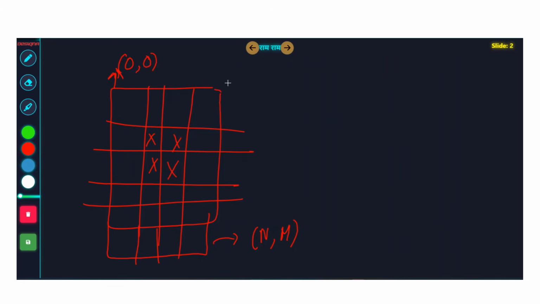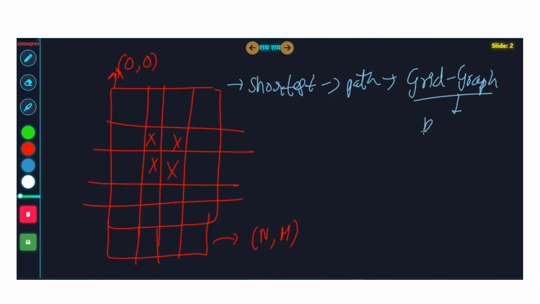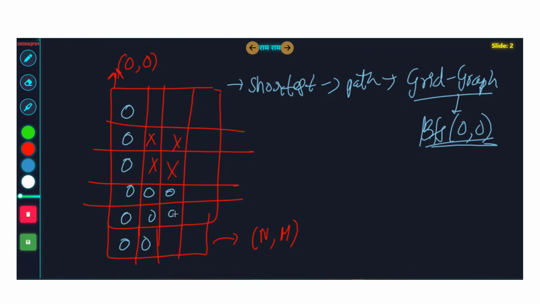So if you were asked for the shortest path, what would you do? I know most of the people watching this video already know this. You will convert this grid into a graph, and then you will run the BFS from 0, 0. So this grid is converted to a graph. Basically, all of these will be the nodes. Wherever it's an empty cell, you will consider it a node like this, okay? If you were asked for the shortest path, okay?